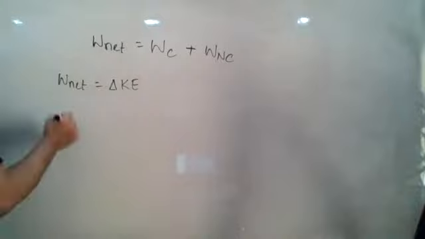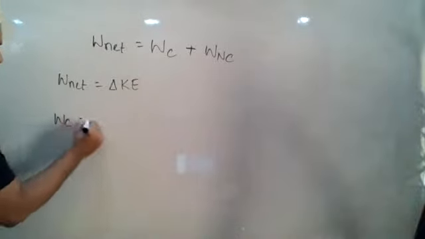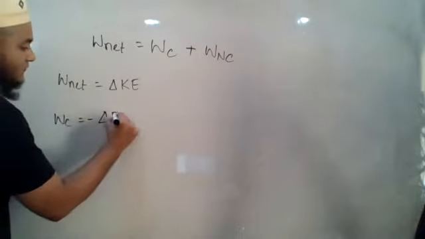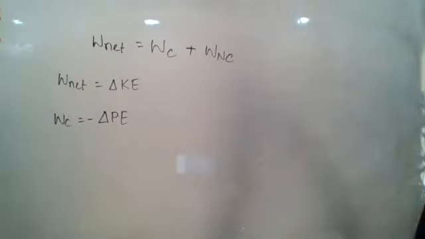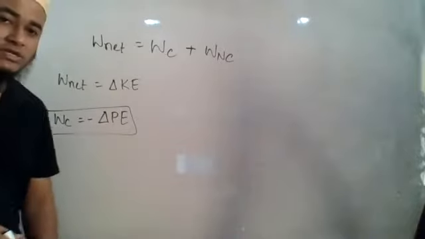Okay, and work done due to the conservative force is equal to negative change of potential energy. Now this is already there in the video, so I don't know whether you understood or not. I kept myself in your place and realized that this might be a little bit confusing to you, that why this work done due to conservative force is negative of potential energy.